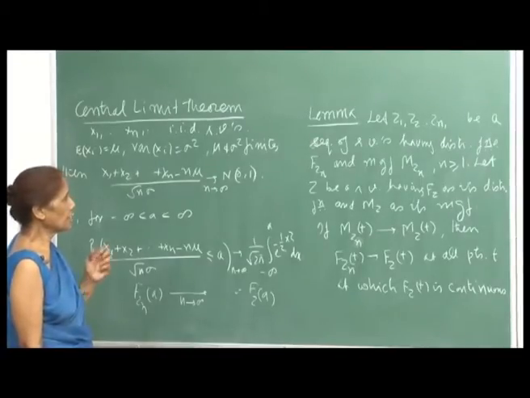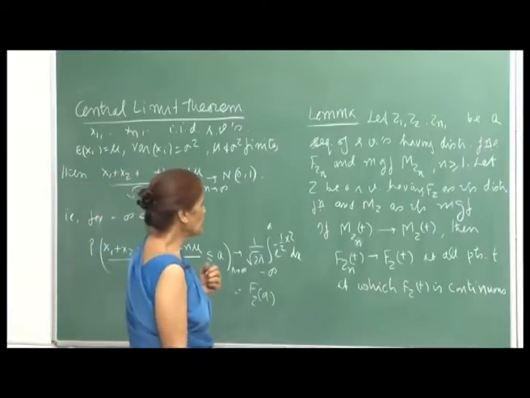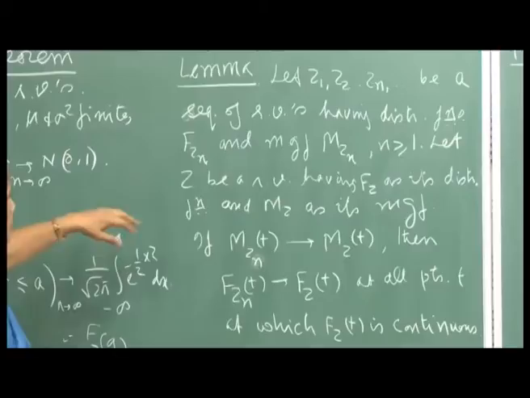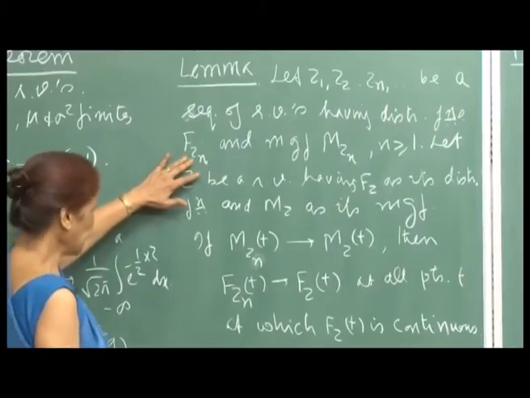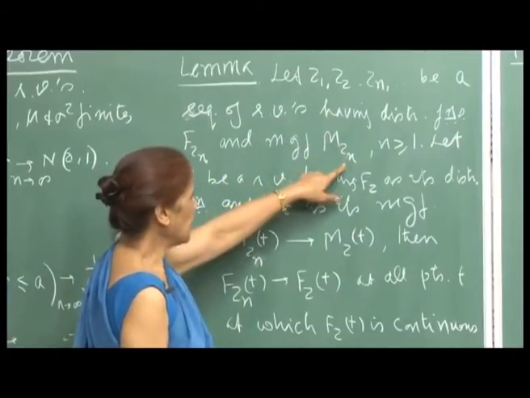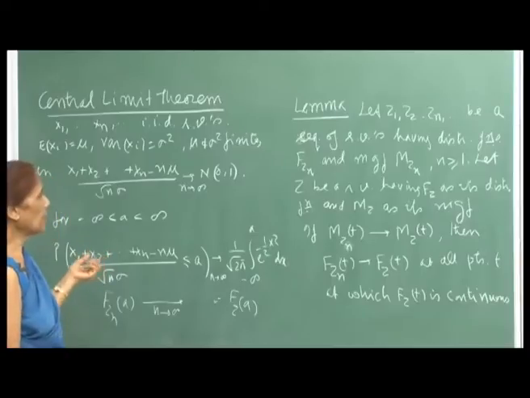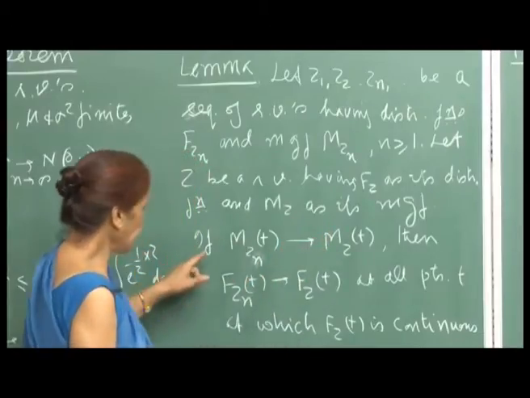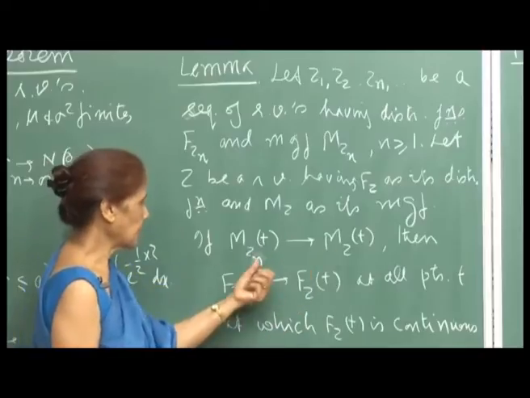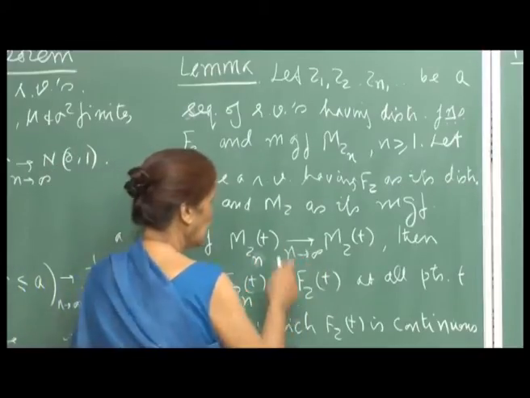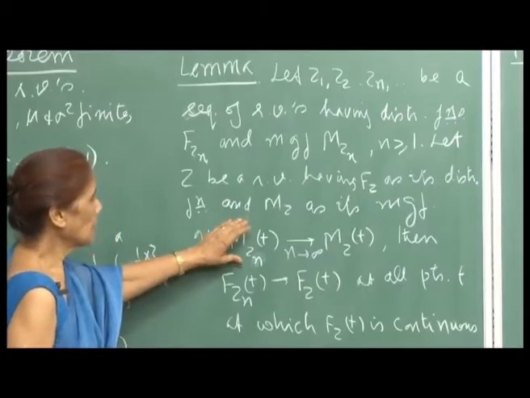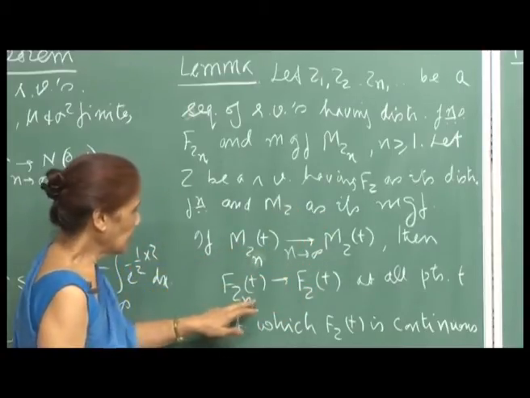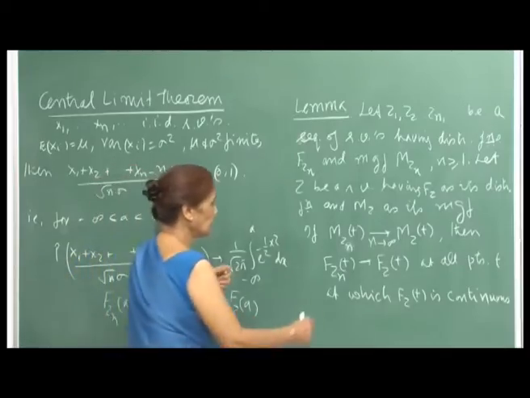It says that if Z1, Z2, ..., Zn is a sequence of random variables having distribution functions F_Zn and MGFs M_Zn, for n greater than or equal to 1, and Z is a random variable having F_Z as its distribution function and M_Z as its MGF, then if M_Zn(t) converges to M_Z(t) as n goes to infinity, the corresponding distribution functions will also converge to the distribution function of Z.